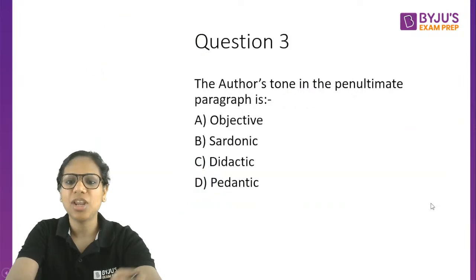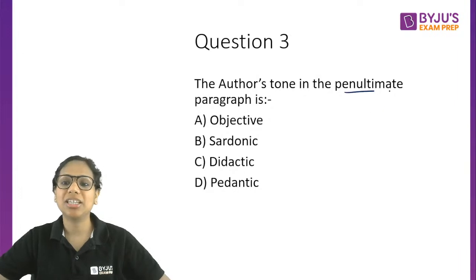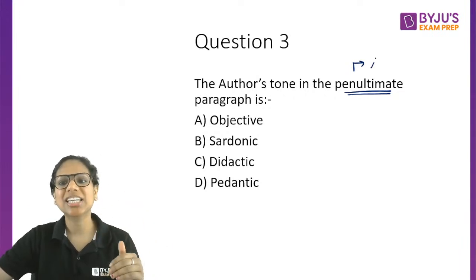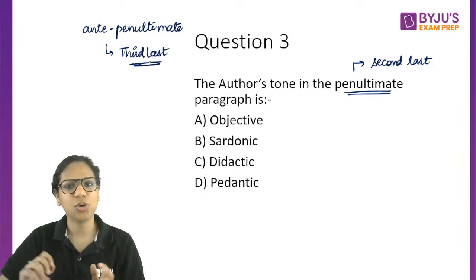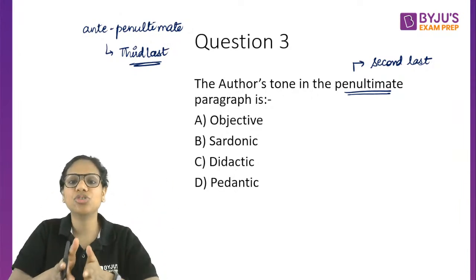Perfect. Question 3. The author's tone in the penultimate paragraph. What is the penultimate paragraph? Ultimate is last, penultimate is second last. There is also a word called anti-penultimate, which means the third last. So here we have to look at the second last paragraph, and now we have to gauge the author's tone.